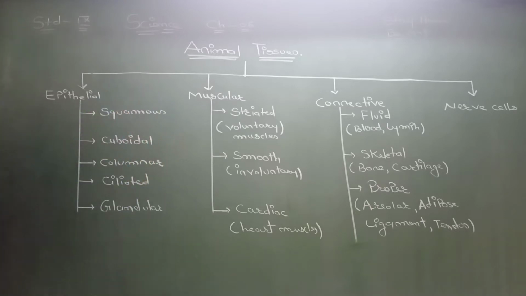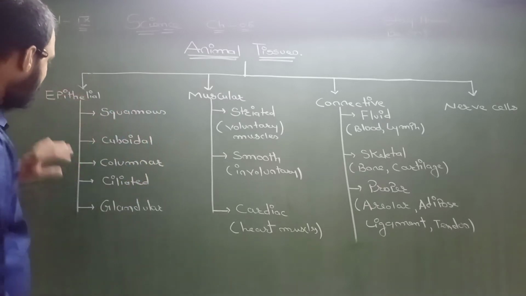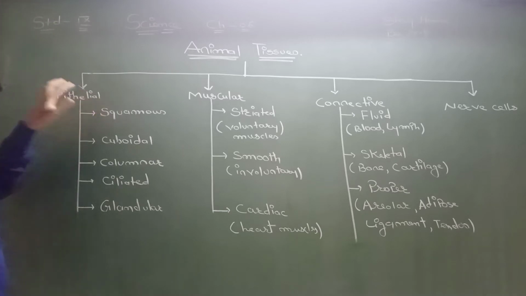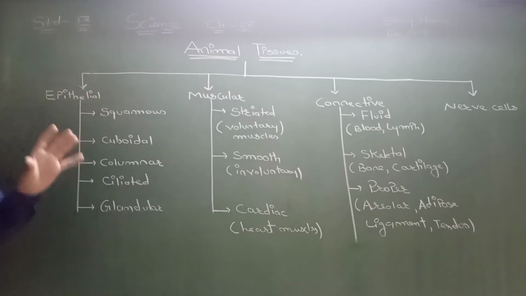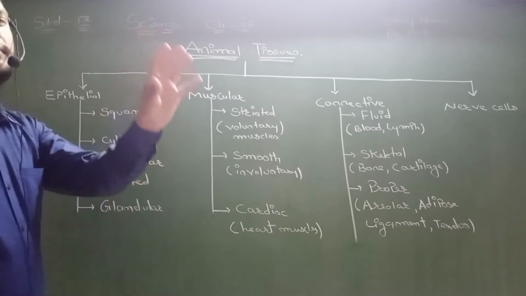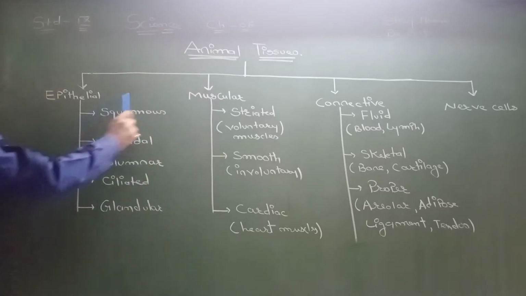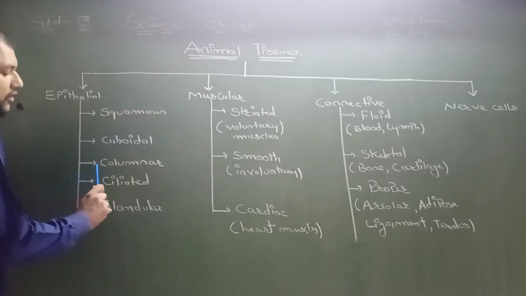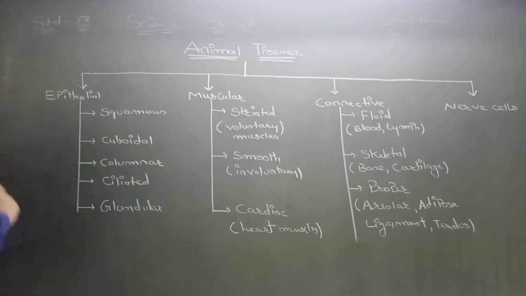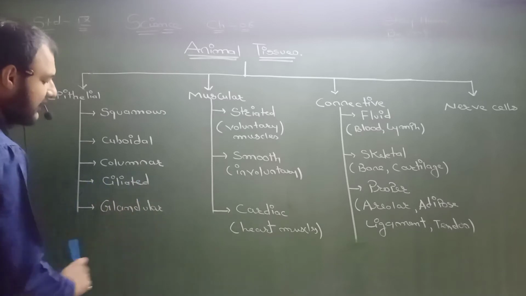This epithelial tissue is an outer covering of the human body. So, epithelial has squamous, cuboidal, columnar, ciliated and glandular.